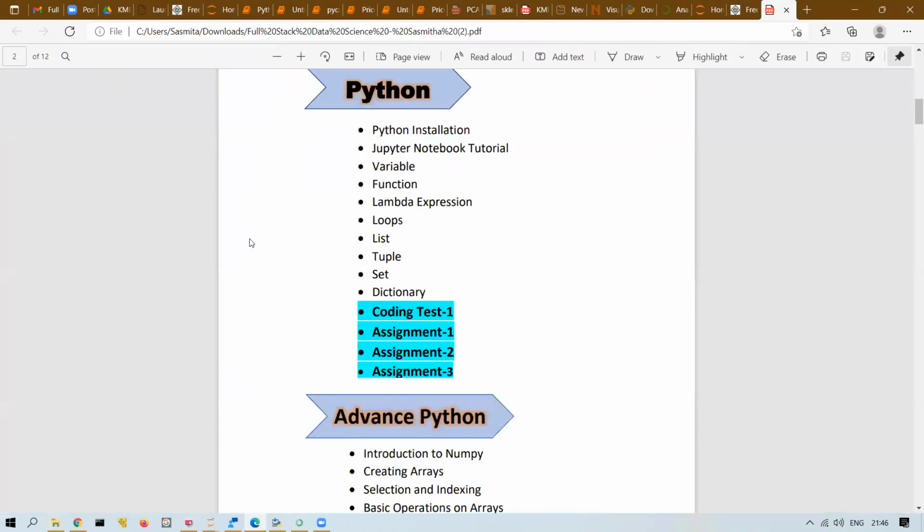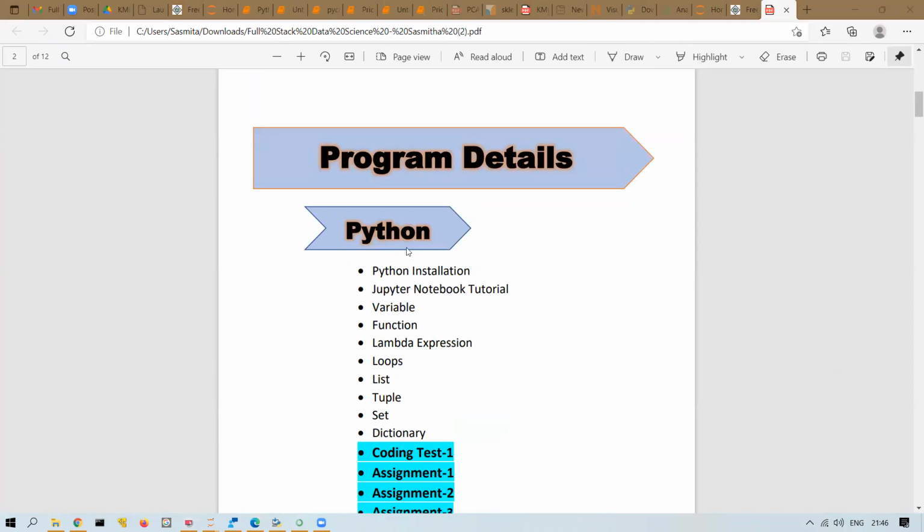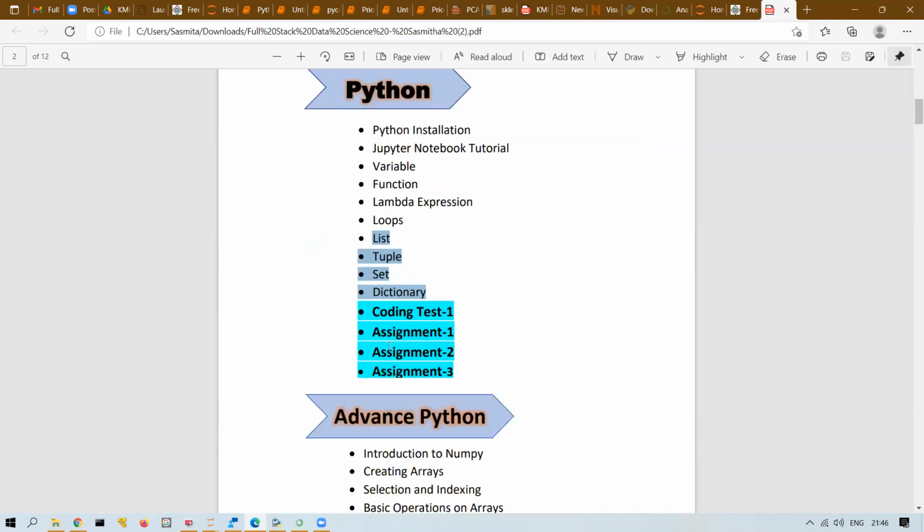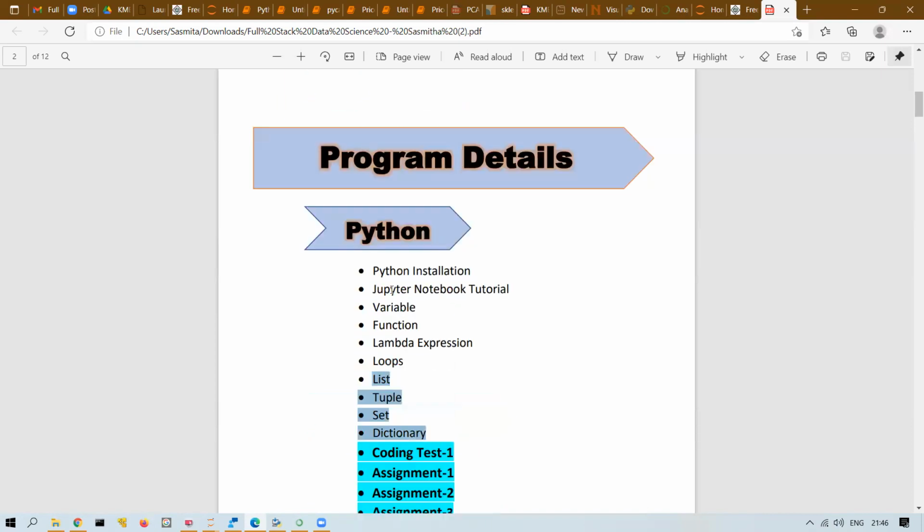Yes. If you see the syllabus, we are in a very sequential order. Where are we? Python installation, Jupyter tutorial, variable, functions, right? So tomorrow what will we cover? Loops we have covered. Lambda expression is there, we will see that. I think operators are missing, we'll see that as well. Not for tomorrow, but maybe eventually we'll go there. We are following line by line, word by word, and there will be assignments, coding tests, everything in sequence.